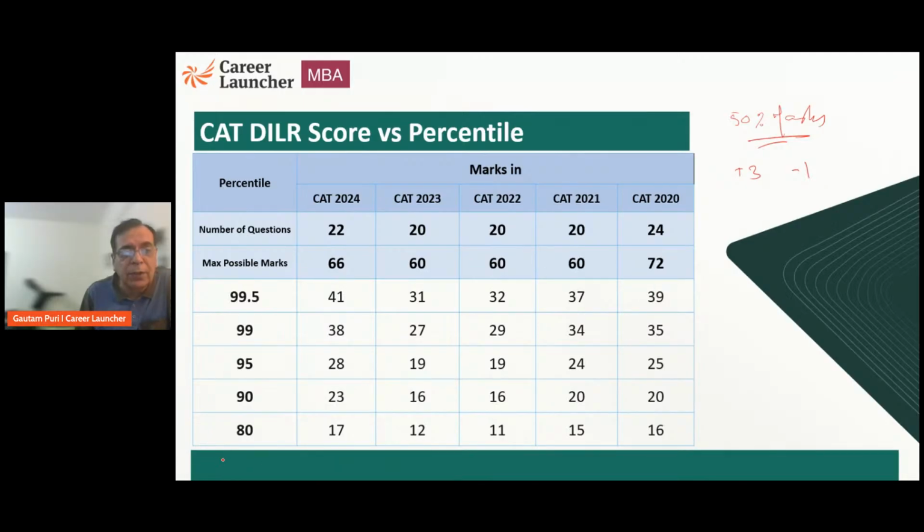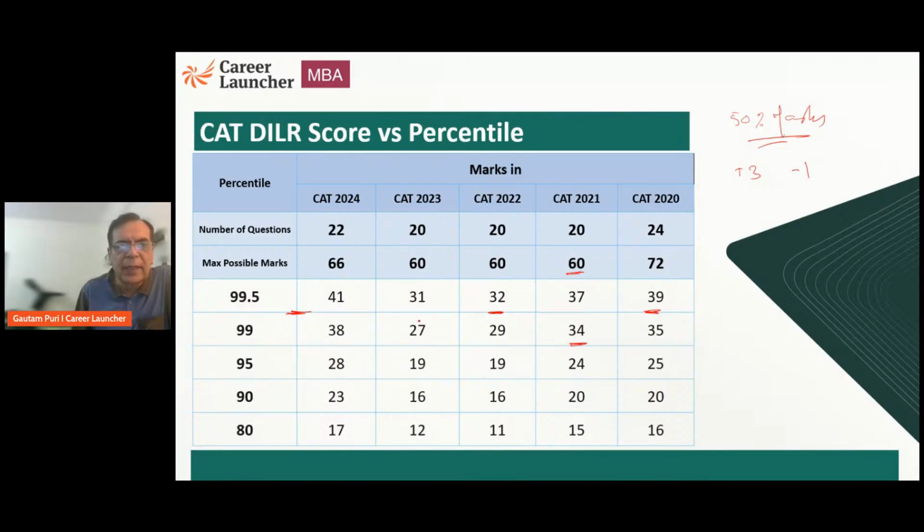Now look at the 50% benchmark for each of the years. What will be 50% for CAT 2020? It is a 72 mark paper, so 50% is 36 marks. At 36 marks, you would be just above 99 percentile, maybe about 99.1 or 99.2. In the next year, 50% will be 30 marks. At 30 marks you would be somewhere here, maybe about 97 percentile. Similarly, if you look at CAT 22, at 30 marks, you would be above 99 percentile. Please look at these numbers and see where you would stand at 50% marks.